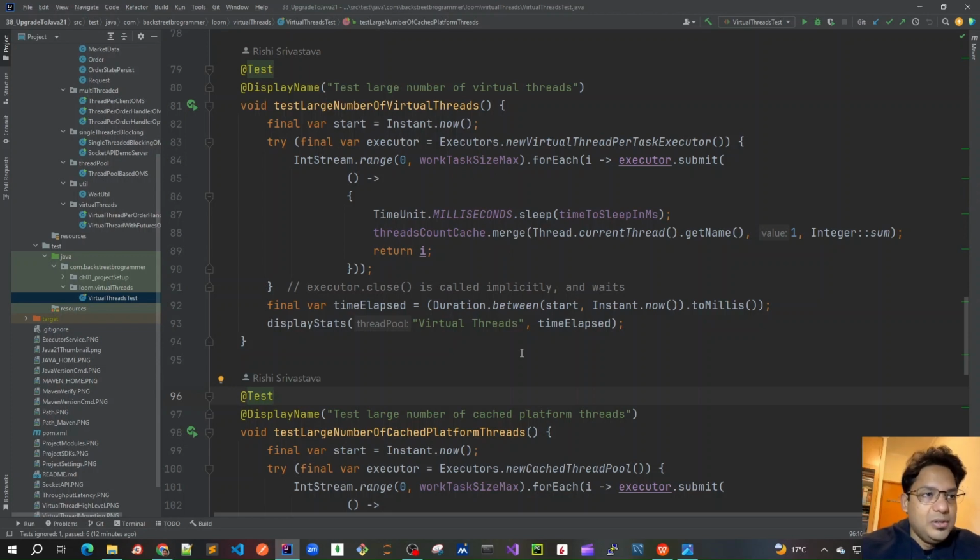But that is only for the platform threads. For virtual threads, as you can create a lot of them, it's a very lightweight way of creating threads, and they can be mounted and unmounted on the carrier threads, or the platform threads. That's why we can increase the concurrency.